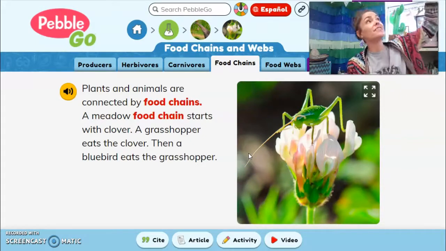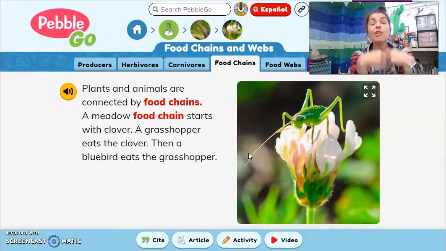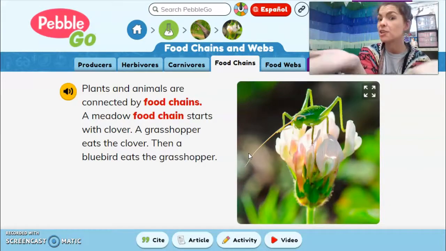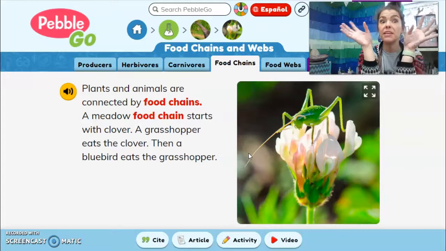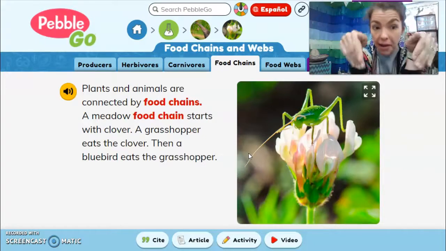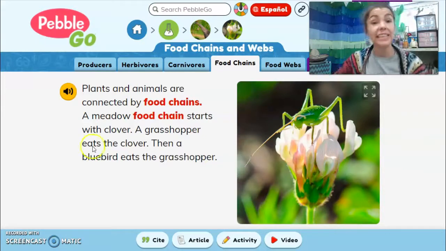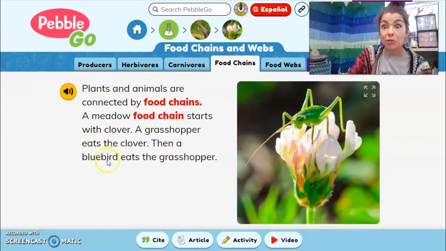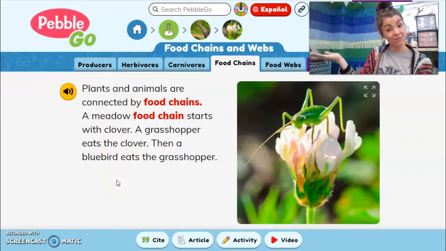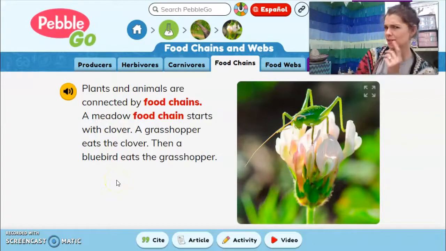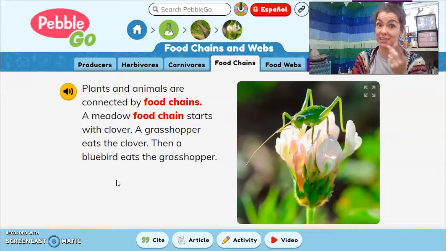So the sun gives energy to the clover. The clover gives energy to the grasshopper. Then in swoops a bluebird to eat the grasshopper. So now the grasshopper gave his energy to the bird. Who could come and eat the bird now? Oh, for sure. That's a good idea. Let's watch the video.